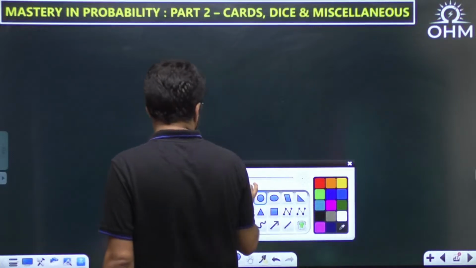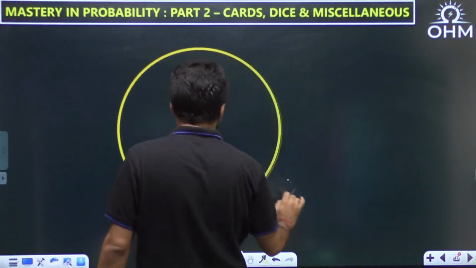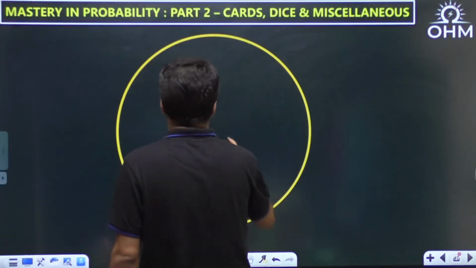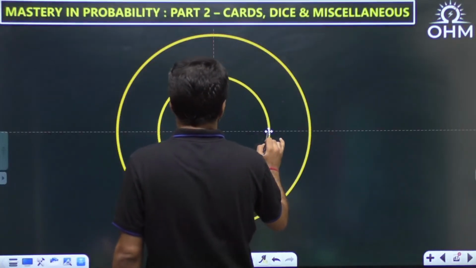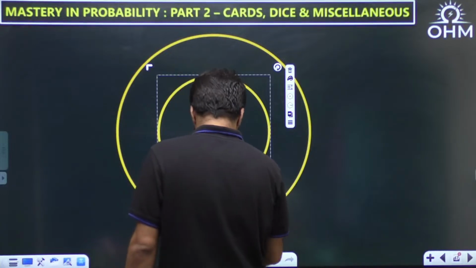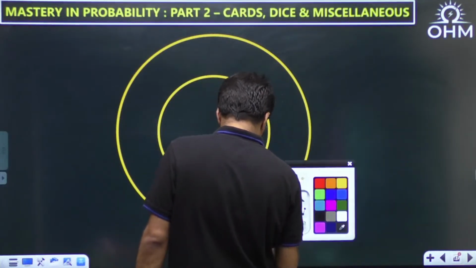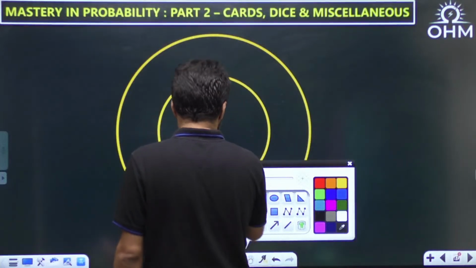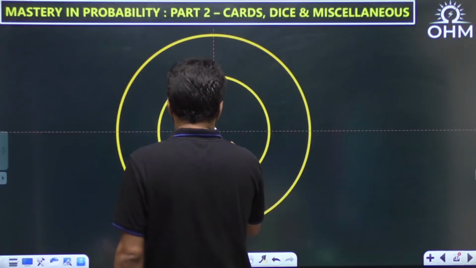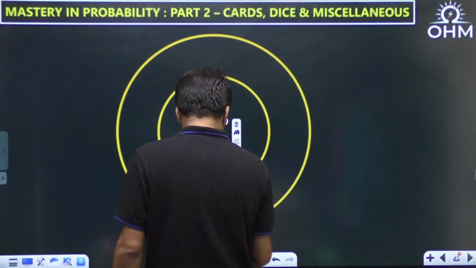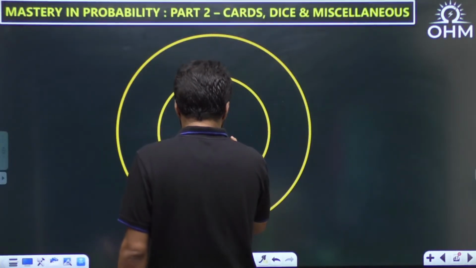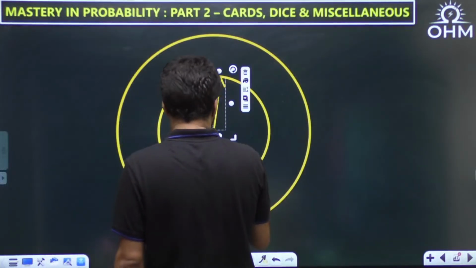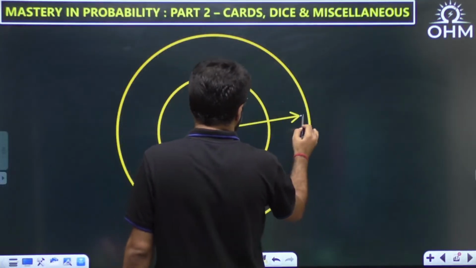Now let me draw the proper picture explaining this situation. Suppose this is the sample space. Now let me take another circle whose center is the same, with radius 60. This is the pole, and let's say this is the 60-meter radius and this is the 100-meter radius.